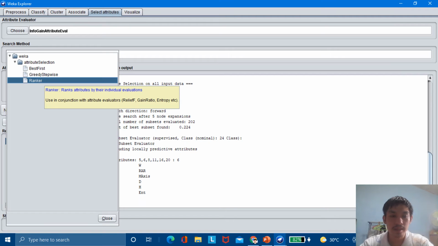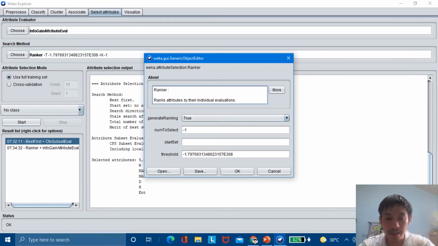And now we will click the search method, Ranker. Ranker ranks attributes by their individual evaluations, used in conjunction with attribute evaluators such as ReliefF, GainRatio, Entropy, etc. So we need to choose Ranker to evaluate the rank of our features or attributes. The numToSelect must be -1 for the Ranker in order to rank from top to bottom. Okay, now it is correct, -1. So let us click OK.